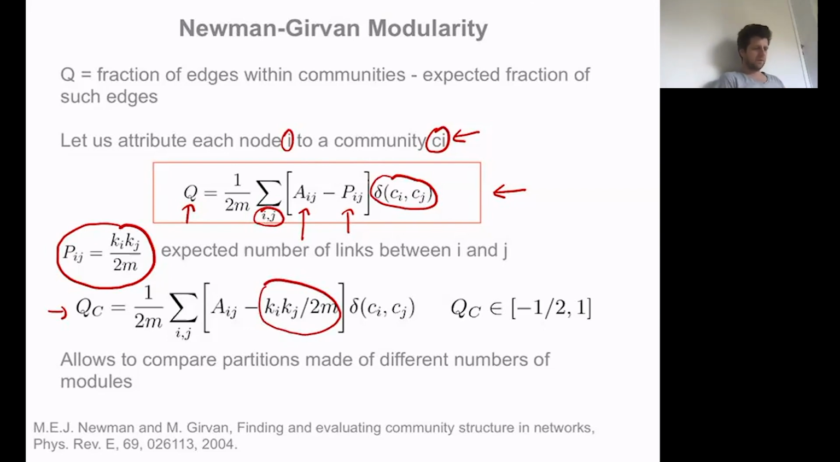Now this quality function can be shown to be a number between -1/2 and 1. And most importantly, it allows you to compare partitions made of different numbers of modules, which is what we are looking for.